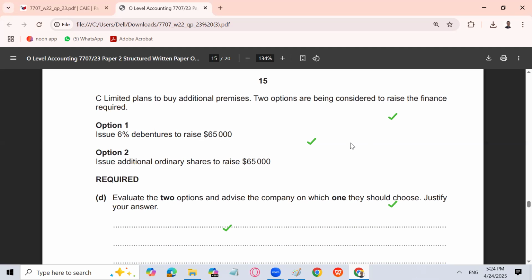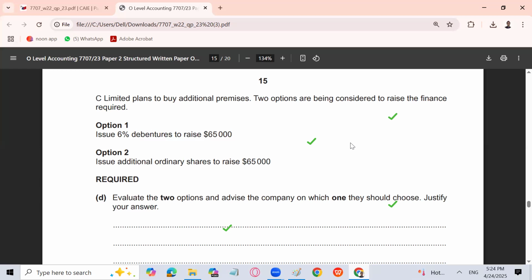So if we are going to issue debenture, there is going to be an increase in non-current liability, which is supposed to be repaid. Whereas ordinary shares is a permanent source of capital. Then debenture will carry interest actually. So interest on loan will increase expenses and expenses will decrease profit eventually. Then for debenture, we have to go for some kind of security. Maybe we have to give some collateral for that.